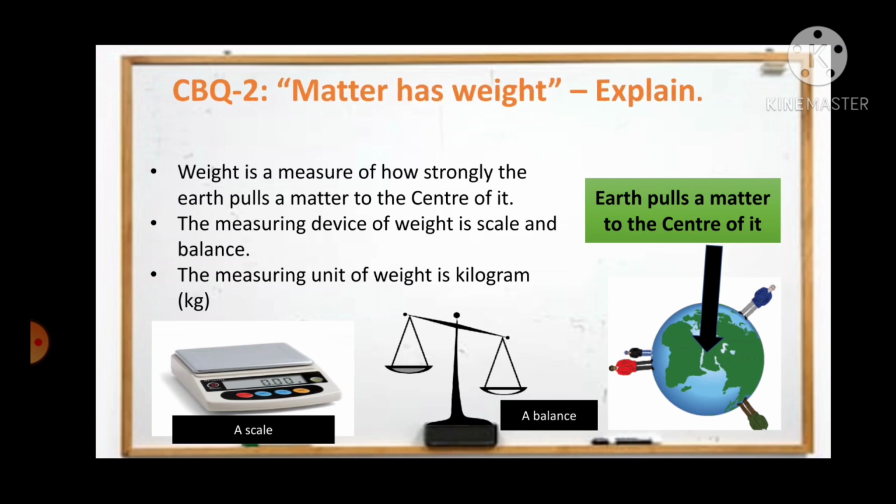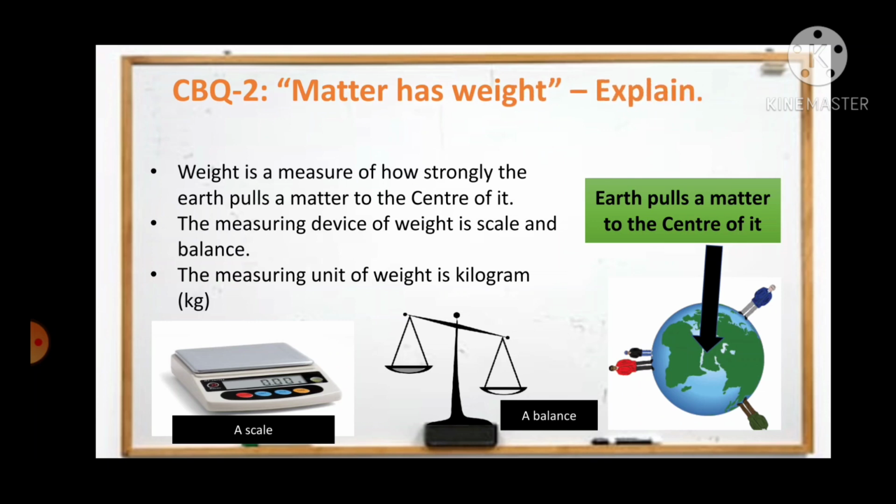So at first, what is called weight? Weight is a measure of how strongly the earth is pulling something towards its center. We know that earth is pulling everything towards its center. So this is what decides the weight of a matter. Weight is a measure of how strongly the earth is pulling towards its center.